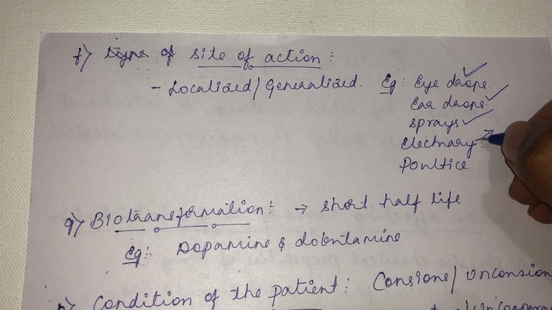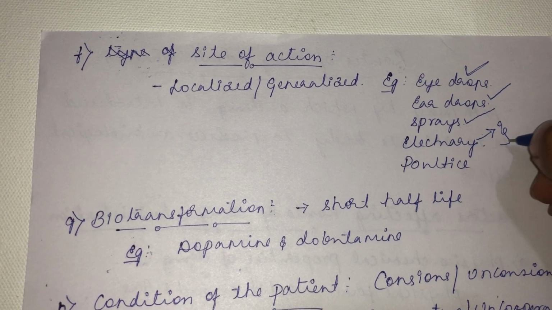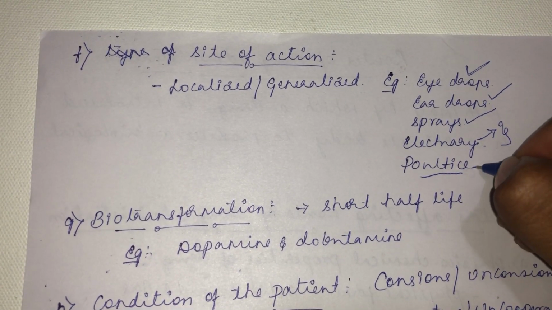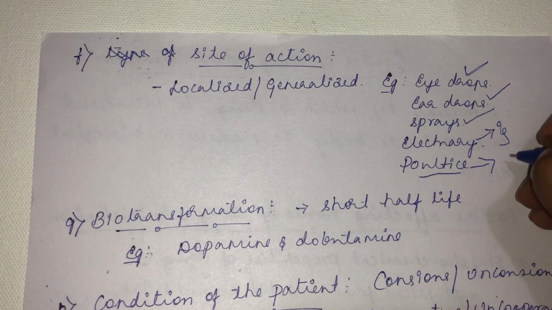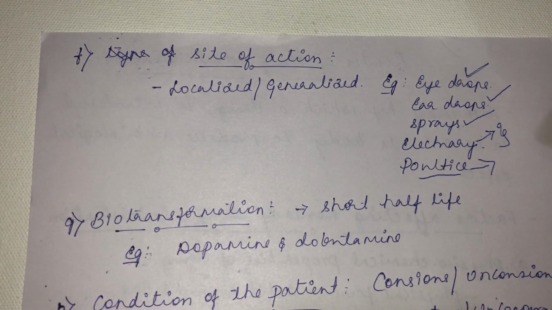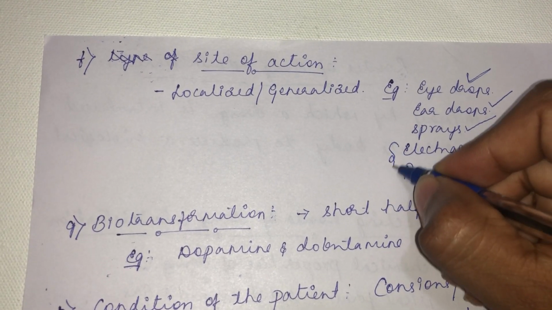Or you smear it on the tongue. A localized effect will be seen. A demulcent effect will be seen out of electuary. A poultice. Whenever there is a sprain in the leg, you just tighten this poultice and the sprain will be gone. What is electuary? What is poultice? That will be an assignment question.